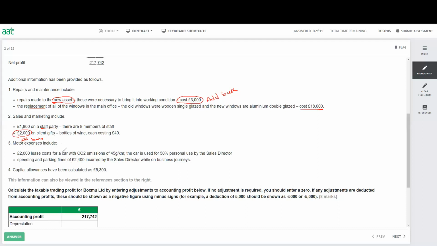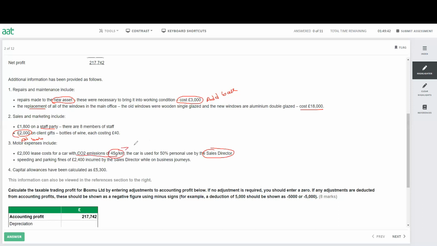Motor expense, 2,000 lease cost for a car, CO2 emission 45 gram. The car is used 50% personally by the sales director, and the sales director is an employee. So if the employee uses the car, obviously it is an allowable expenditure. But remember, this is very important. The CO2 emission is 45 gram.